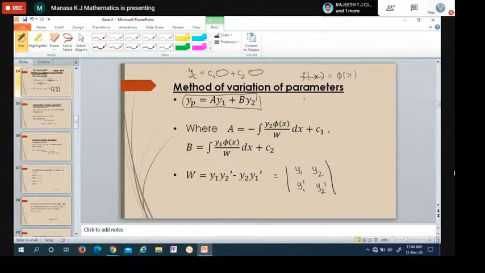We will use this method if the right hand side is other than what I told in the previous slides: sine and cos, exponential, and the fourth one, exponential multiplied by some function. If you get some other function, like secant x, tan x, cot x, then you have to use variation of parameters. Only thing is, write yp directly like this after finding yc, and find A and B using this formula.